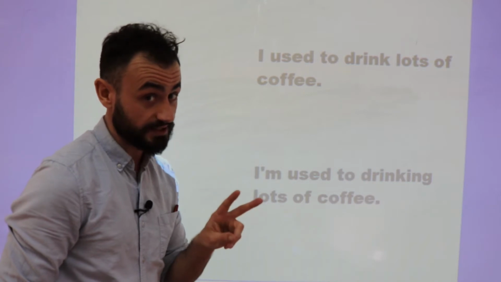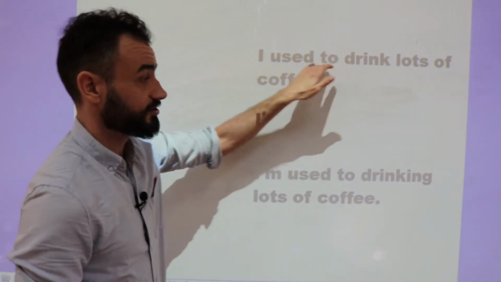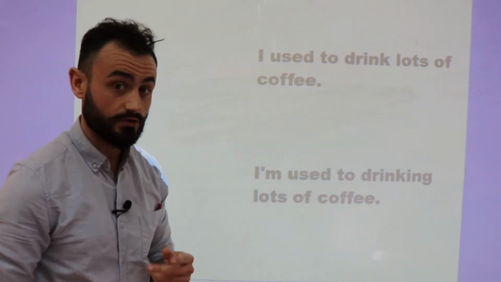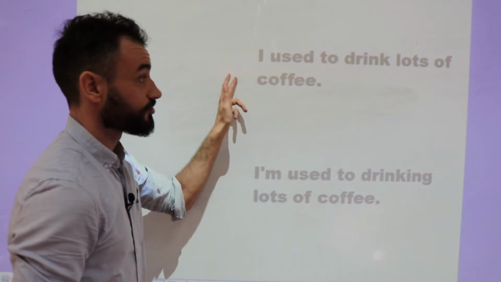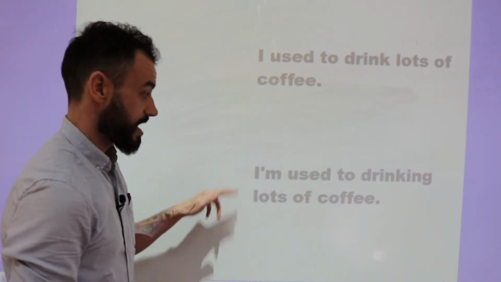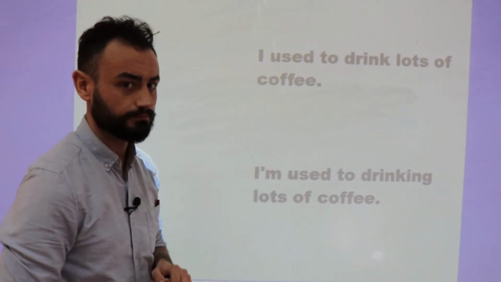Okay, so two more sentences, but this time we have used to and be used to. So, first sentence, I used to drink lots of coffee. Second sentence, I'm used to drinking lots of coffee. So what's the difference?